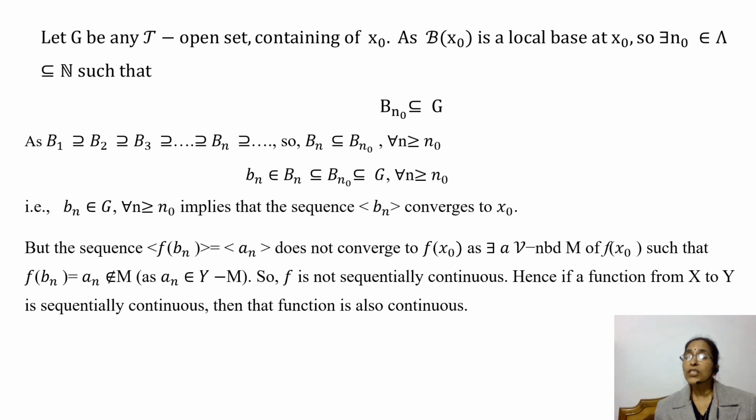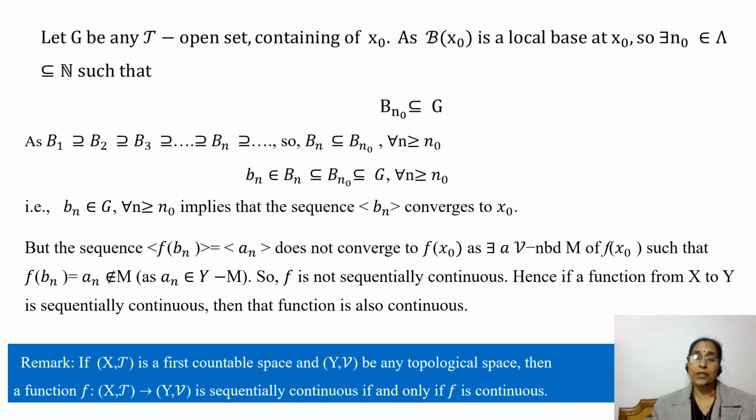Hence, if a function from X to Y is sequentially continuous, then that function is also continuous. Now we have a remark. If X is a first countable space and Y be any topological space, then a function f from X to Y is sequentially continuous if and only if f is continuous, because we know that if f is any function from X to Y which is continuous, then the function is also sequentially continuous. Thank you.